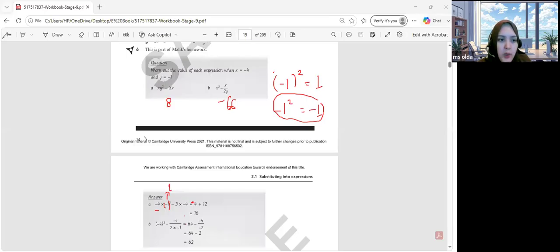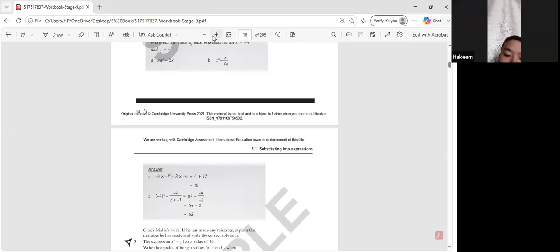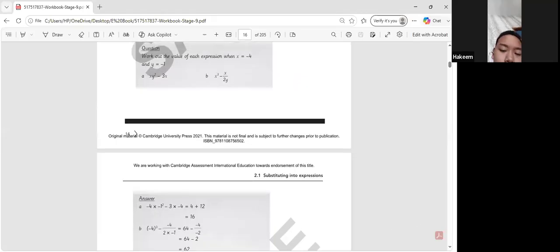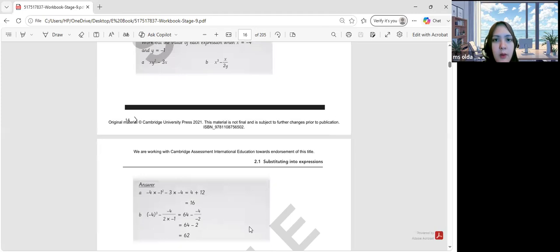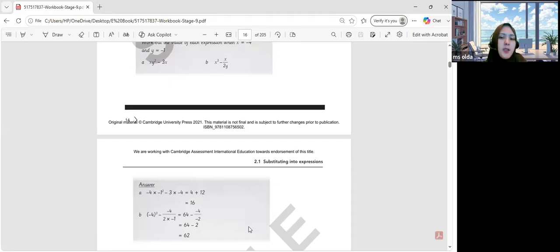Okay, what do you think about part B? Which do you think gives the mistake? For the negative 4 cubed. Oh, I see, yes, negative 4 cubed, Hakim. Instead of writing it as negative 64, because it should be negative 64, yeah. Okay, that's the correct answer. Negative 64 and negative 2 equals negative 66.